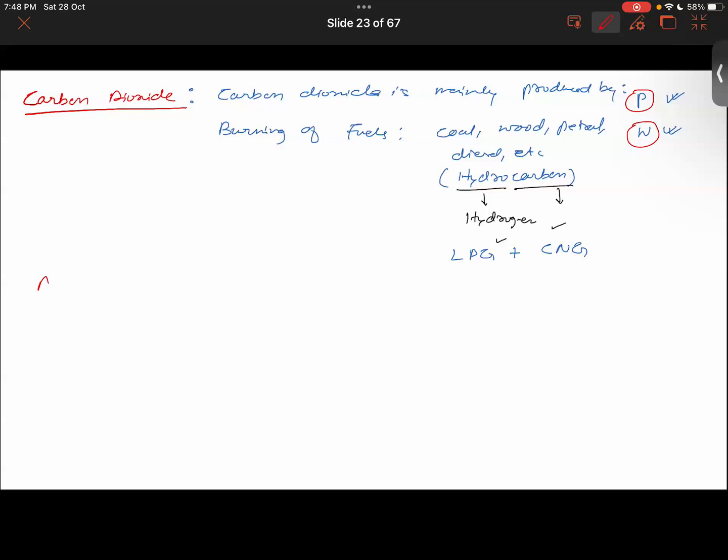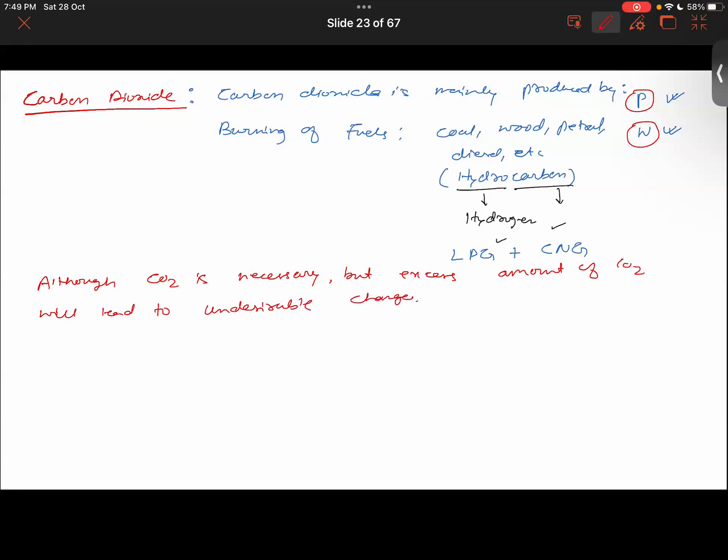So we say that although CO2 is necessary, an excess amount of CO2 will lead to undesirable changes. Global warming is an example.